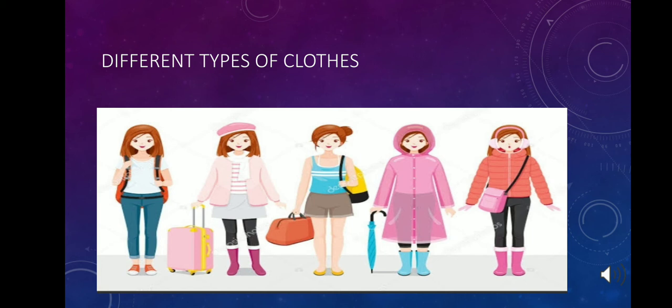We wear waterproof clothes when it rains. They prevent us from getting wet. Raincoat, gumboots are examples of such clothes.